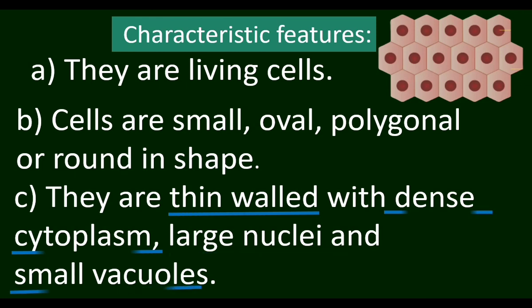You would have drawn a plant cell in your previous classes with a larger vacuole. In a mature plant cell, the vacuole is very big, so the nucleus is not at the center. But meristematic cells are young cells, and the vacuoles are very small.